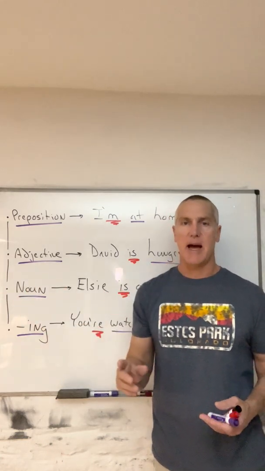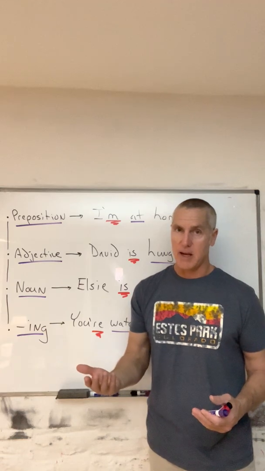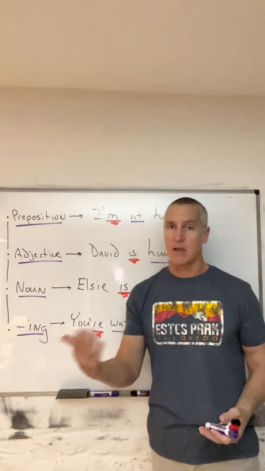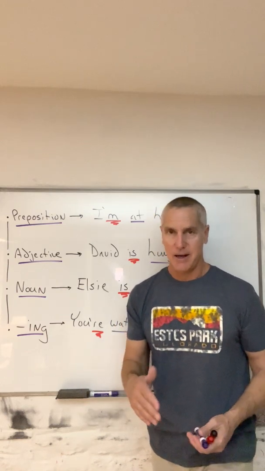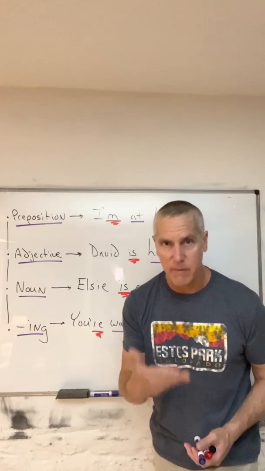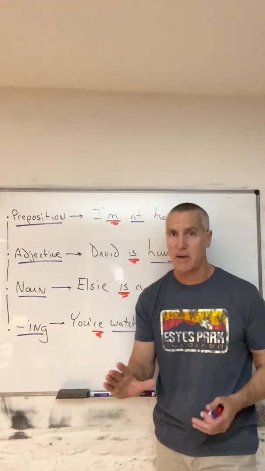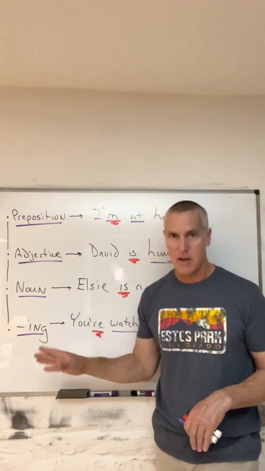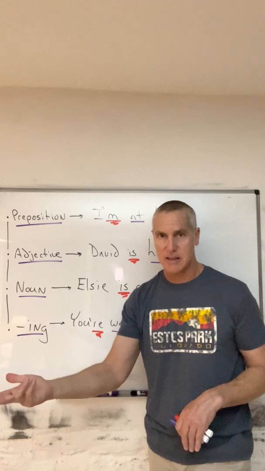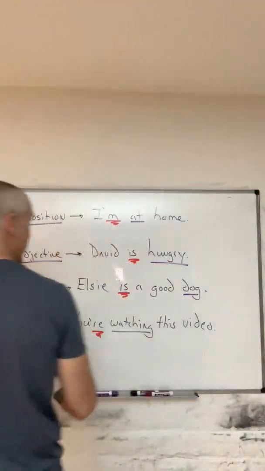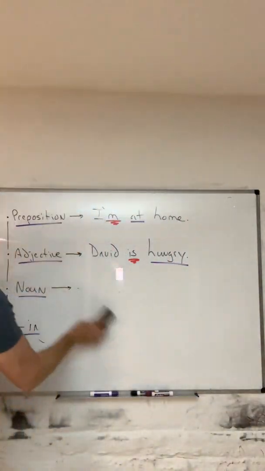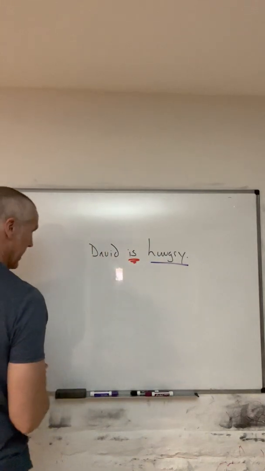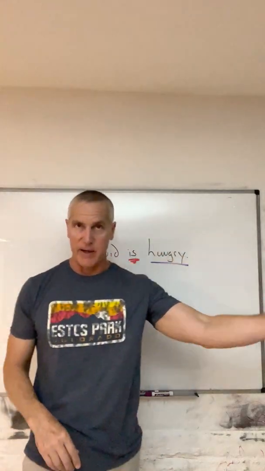Now, let's look at the formula. How do we make the statement a question, negative, and sometimes a negative question? It's so easy, and it's the same formula every time. It doesn't change. All of them are going to be the same in present and past tense. Let's do an example right here. I'll use this one right in the middle here. David is hungry. And of course, this is an affirmative statement.